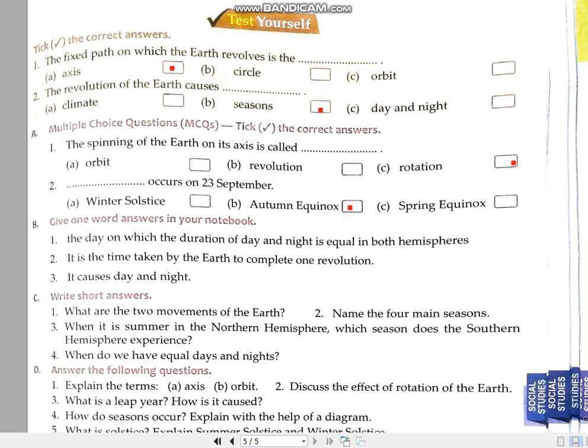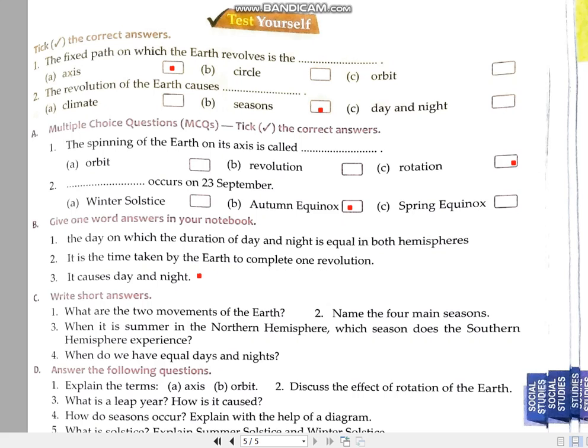Then one word answer. What causes day and night? Rotation of the earth causes day and night. I am not writing the answer here because you all know it. Then the second one: the time taken by the earth to complete one revolution. I have to search out the answer. There could be varying answers, perhaps 365 and 1 by 4 days. So you and I will search out the answer, and then we will write it down.